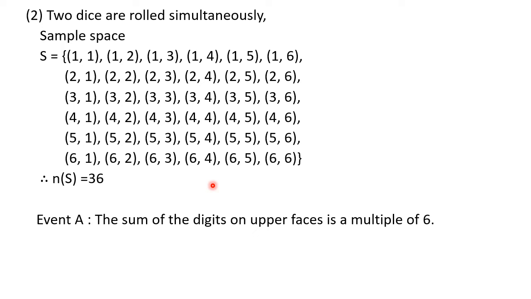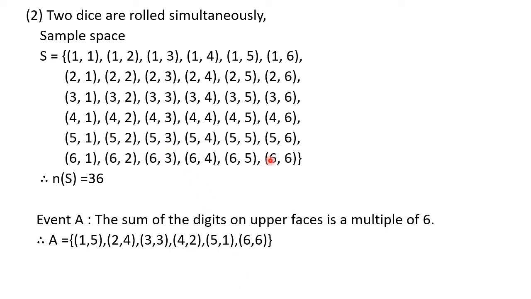And from that, we can write down the sample space. See, we want 6 or 12. In the first line, 1 and 1 is 2, then here you will get 3, 4, 5, and here you will get 6. So 1, 5 is the first sample point. Then from the second line, we get 2 and 4, which is 6, so write down that point. In the third line we have 3 and 3, so write down that point. In the fourth line we have 4 and 2, then we have 5 and 1 where the sum is 6.